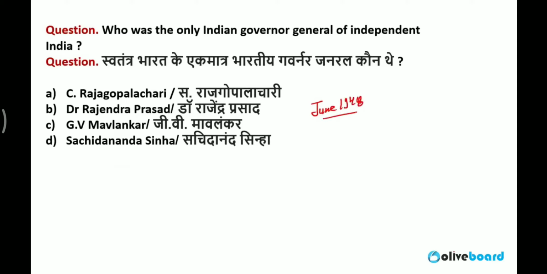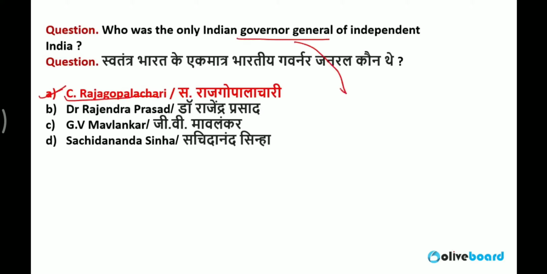1948, the only Indian who got the position of Governor General of India before as well as after the independence of India. So the only Indian who became the Governor General of independent India was C. Rajagopalachari. Then what about the position of Governor General?